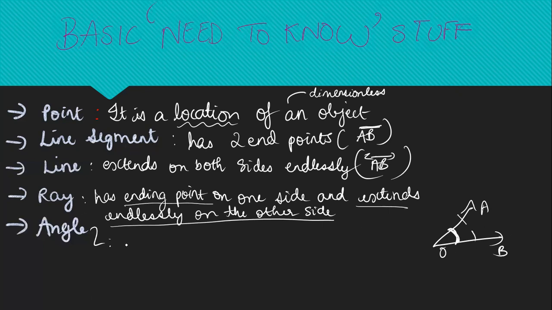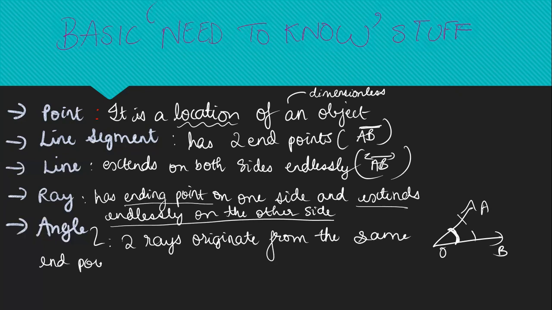So we define an angle as two rays originate from the same endpoint. Okay, two rays originate from the same endpoint. So this ray OA. Okay, by the way, how do we write a ray if we have to represent it?